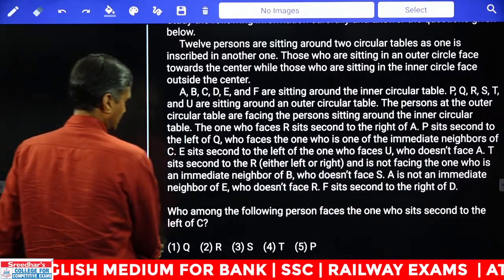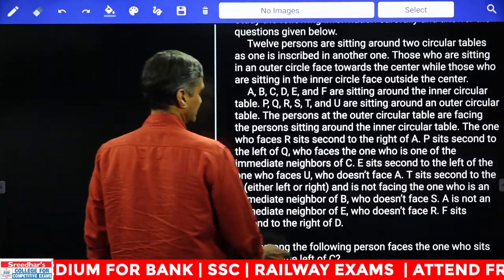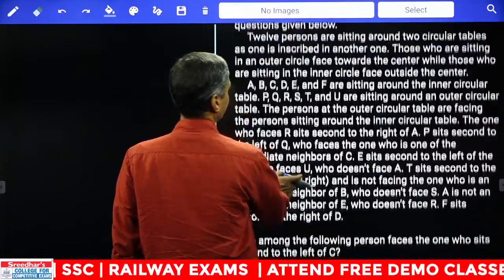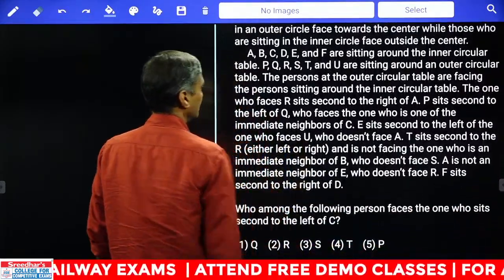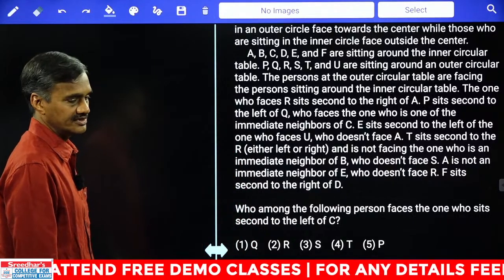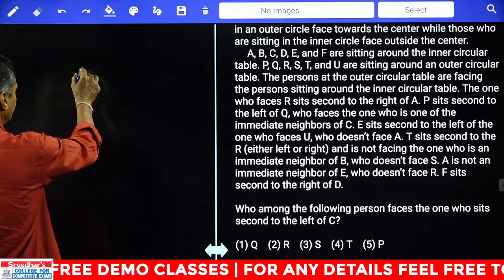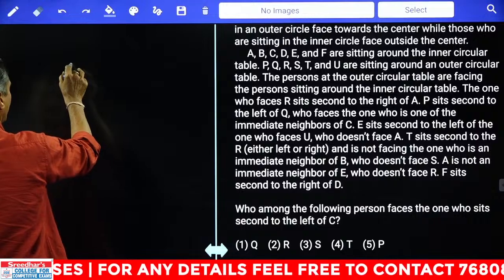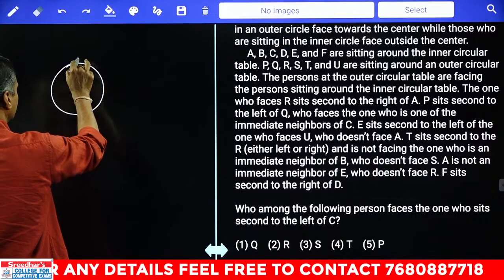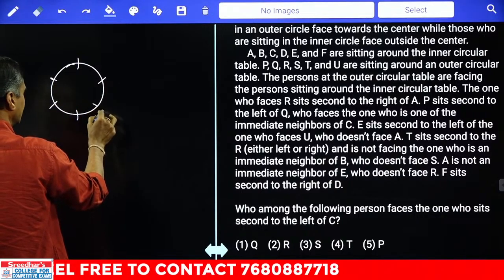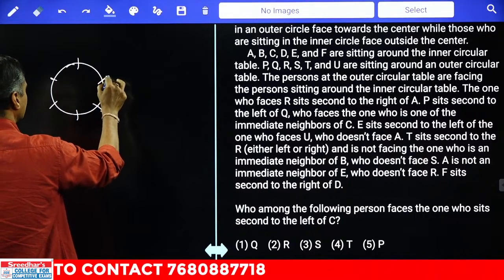Yes. Now let us start working on this one. How many persons are there? There are some 12 people seated in two different circles. Now A, B, C, D, E and F are seated around the inner circle of the table. Clear? Now these 6 persons are seated in the inner circle, and the persons who are sitting in the inner circle are facing away from the center.